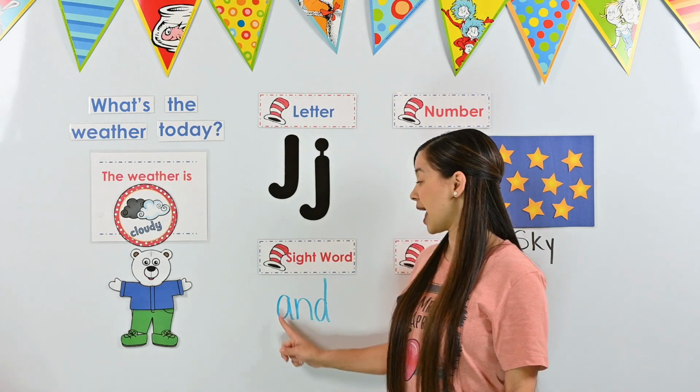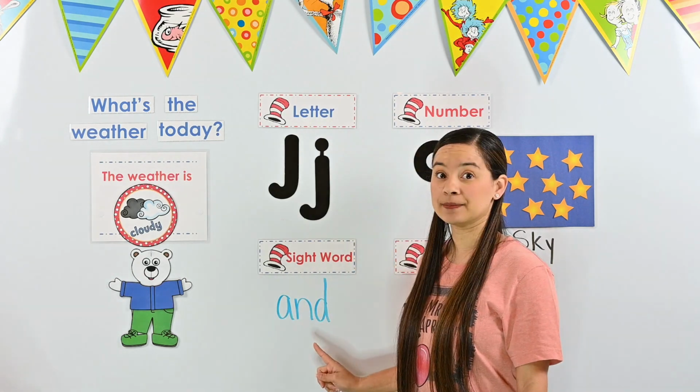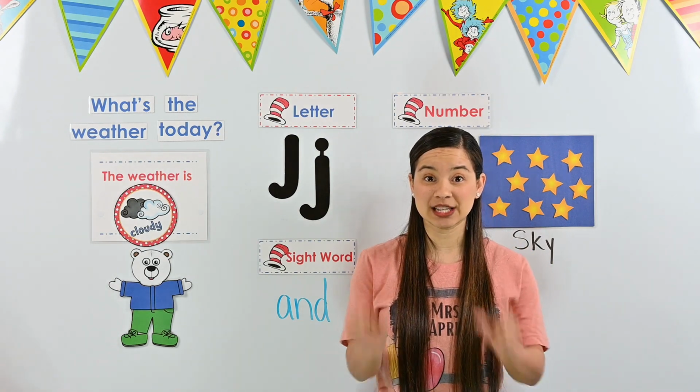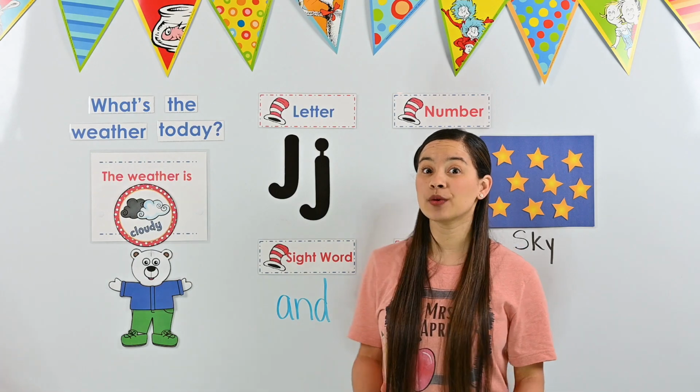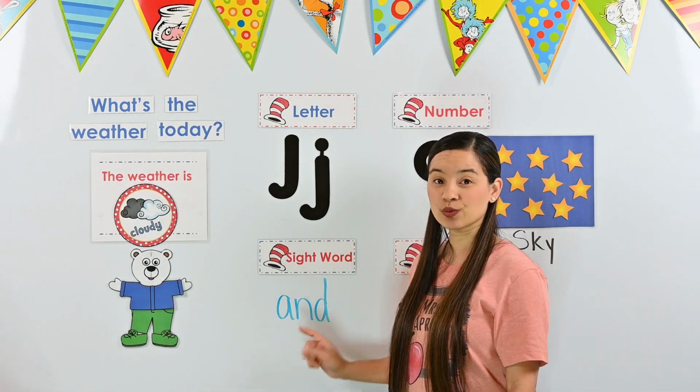Good. The letters in the word and are A, N, D. So anytime you would see those letters together, A, N, D, in that order, it would be the word and. So when you see this word, you would say and.